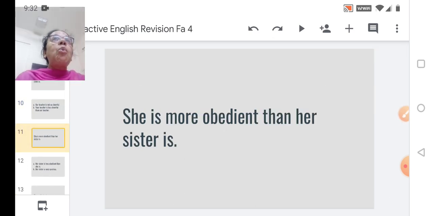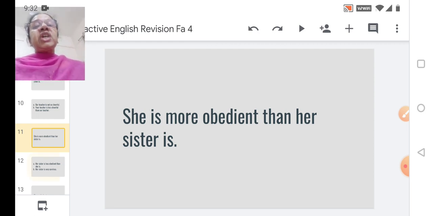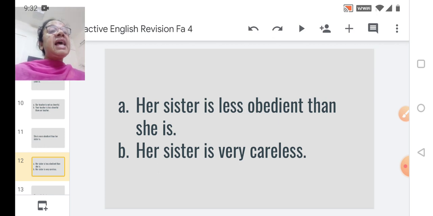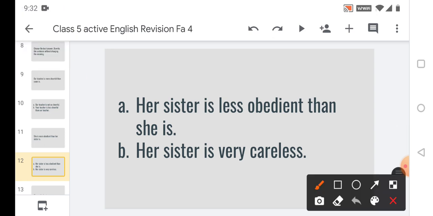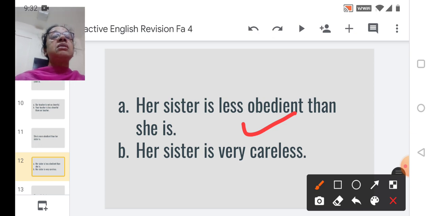She is more obedient than her sister is. We are talking about maybe your friend and her sister. So let us check the options. Her sister is less obedient than she is. Option B, her sister is very careless. Now by the look of it, you know which is the correct option. That is option A. Her sister is less obedient than she is.